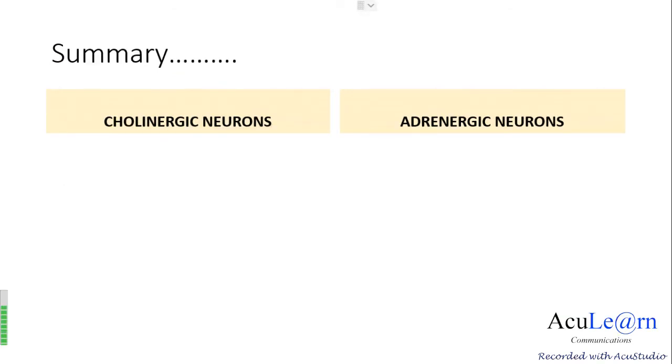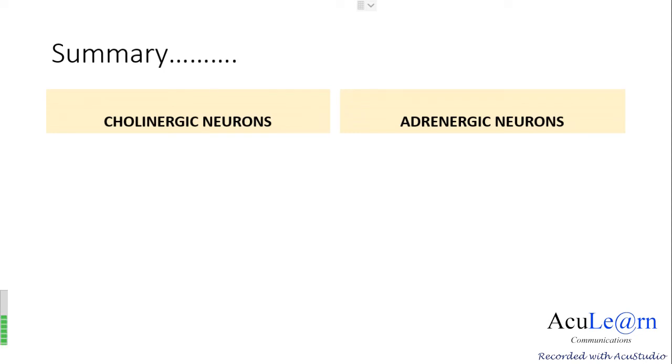So to summarize, there are two types of neurons, cholinergic neurons and adrenergic neurons. Cholinergic neurons release acetylcholine as a neurotransmitter, and adrenergic neurons release noradrenaline mainly, and adrenaline also.